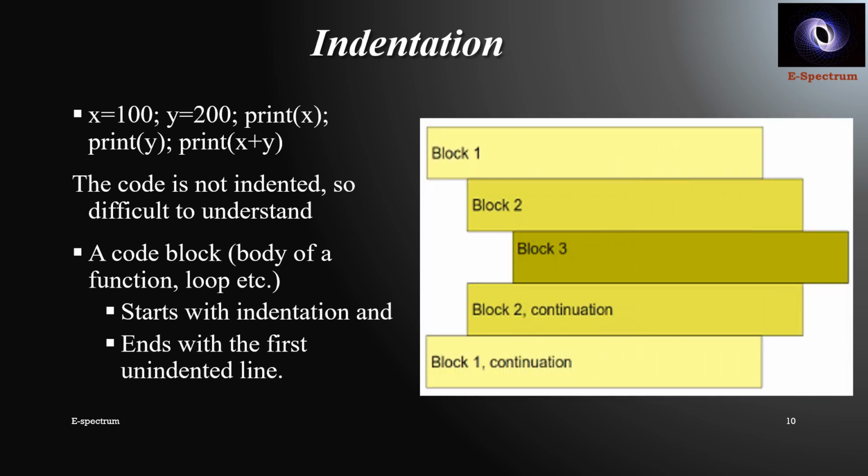Python compulsorily supports indentation. What we observe is block 1 is starting at the edge, first stage. Block 2 is inner of block 1, inner stage of block 1. Similarly, block 3 is inside block 2. So this is how we should read the indentation. That is, in block 1 I have block 2, in block 2 I have block 3. Once I complete block 3, I will come into block 2 condition checking again. Again when I complete block 2 execution, I will go for block 1 execution.